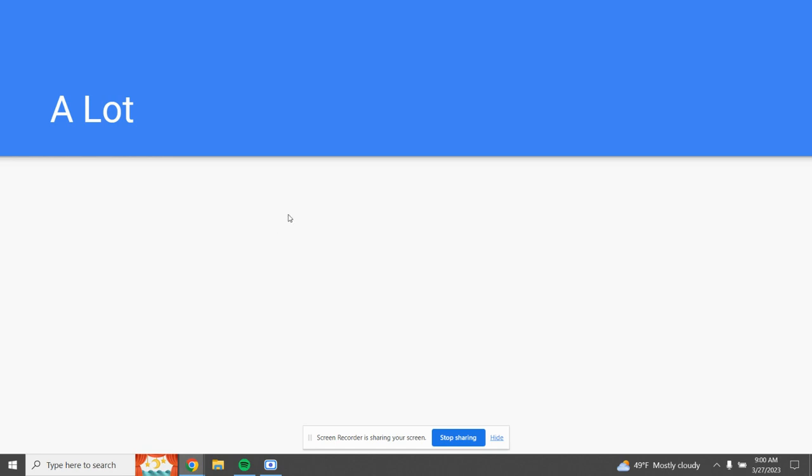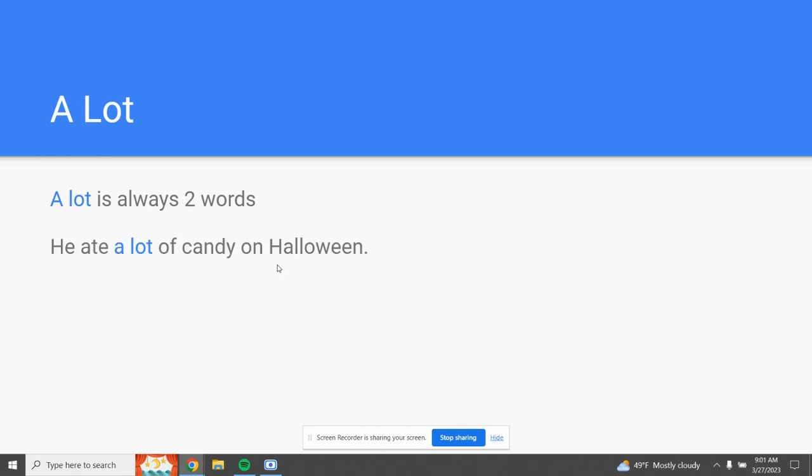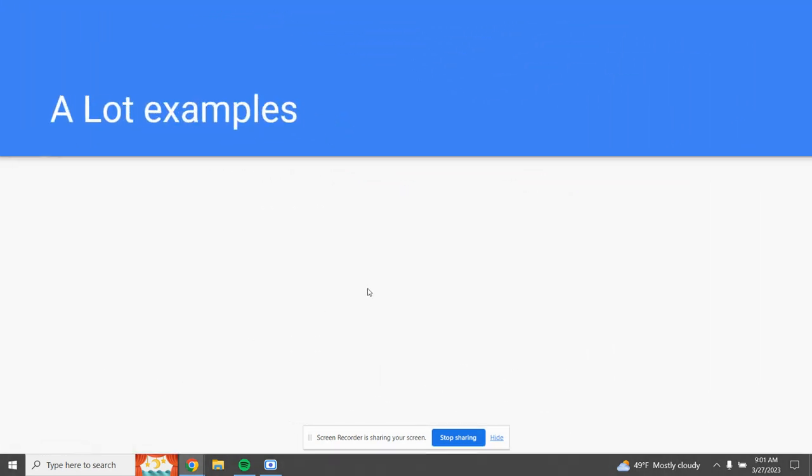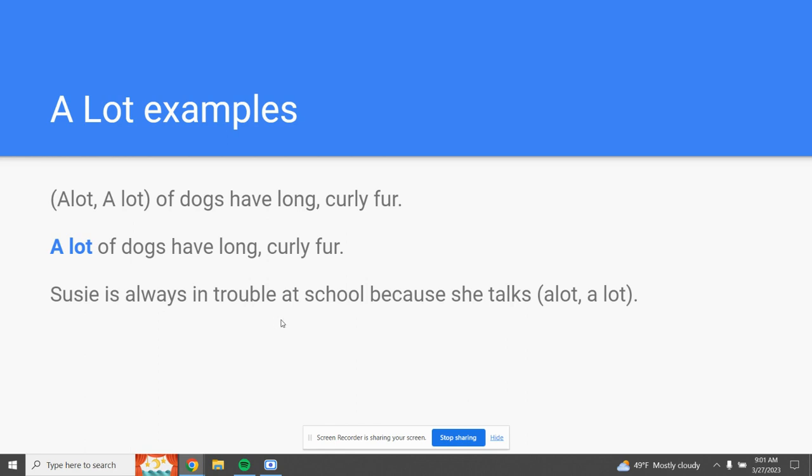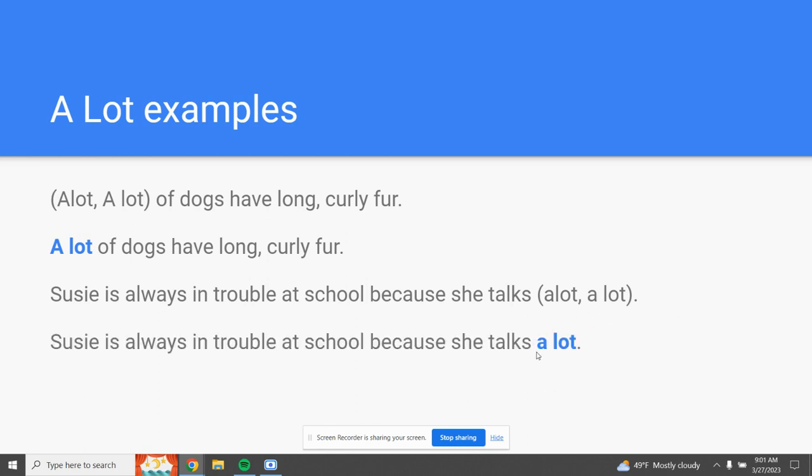Next rule here is the word a lot. The word a lot is always two words. You never put them together. He ate a lot of candy on Halloween. It's always two words. A lot of dogs have long curly fur. Should be written like this, a lot, two words. Susie is always in trouble at school because she talks a lot. Again, should be written like this with two words.